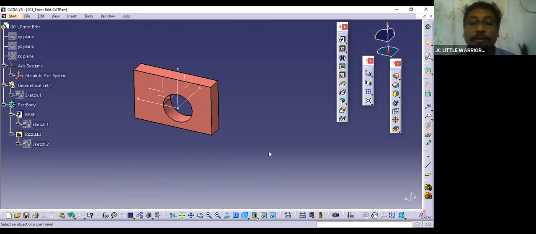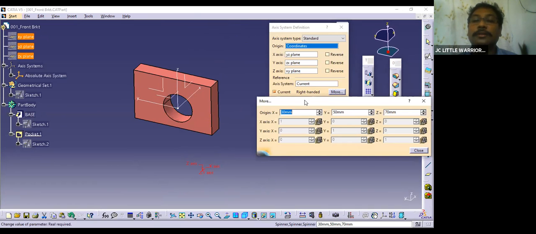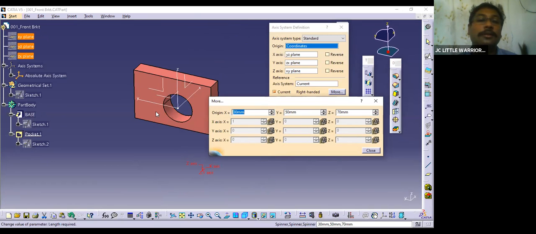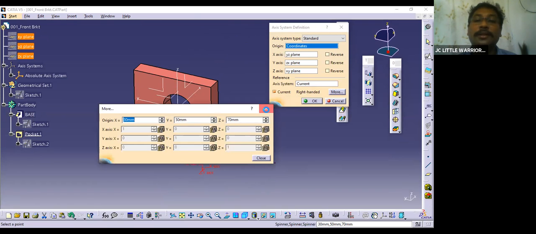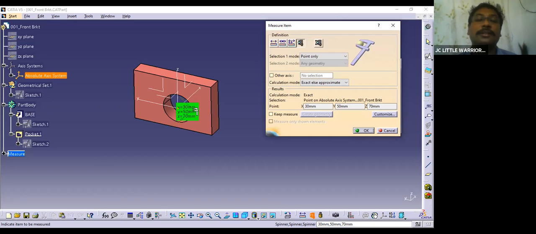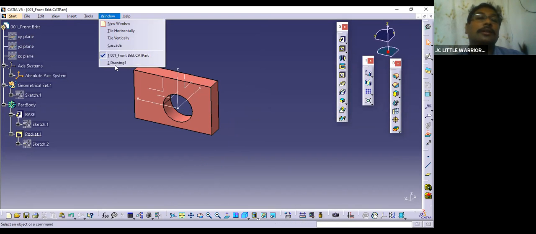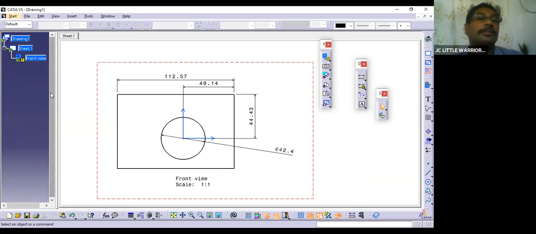Now how to check the coordinates now? Either you can open like this and see, or else you can use this tool. See, coordinates were 0, 0. Now as the coordinates are changed, they are showing different. And when there is a change in the 3D, definitely the drawing will be asking for update.